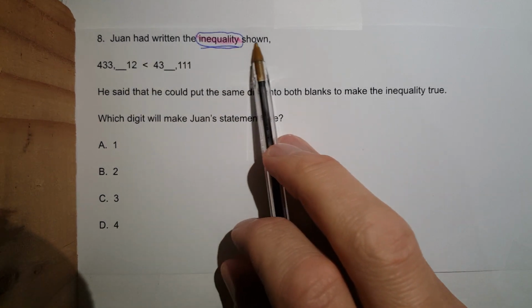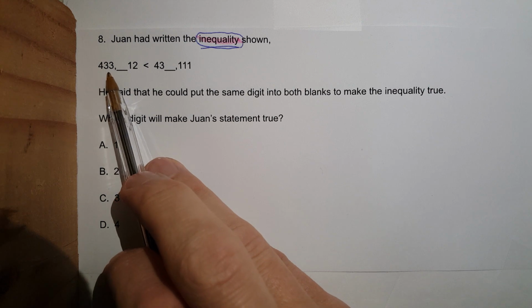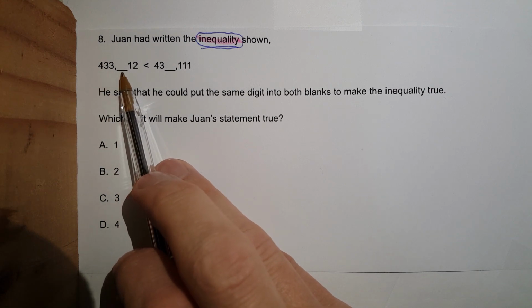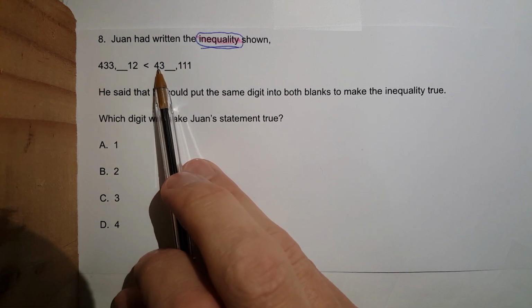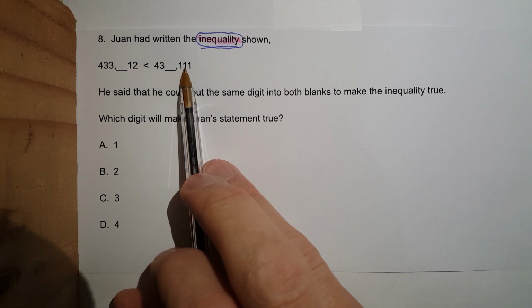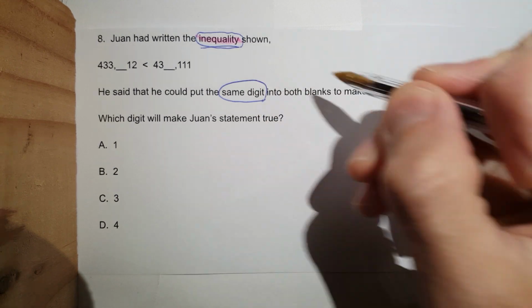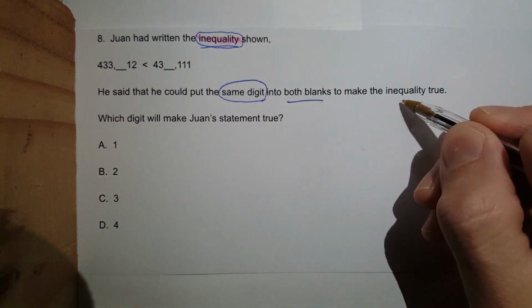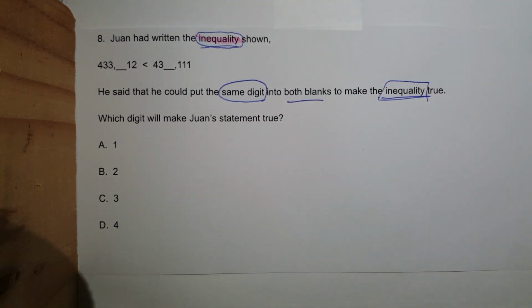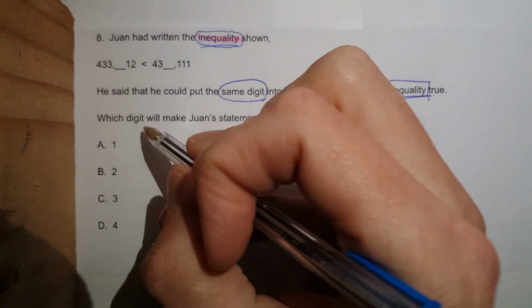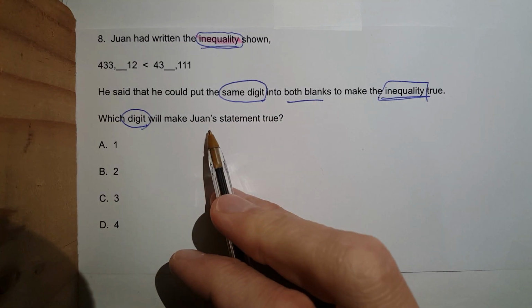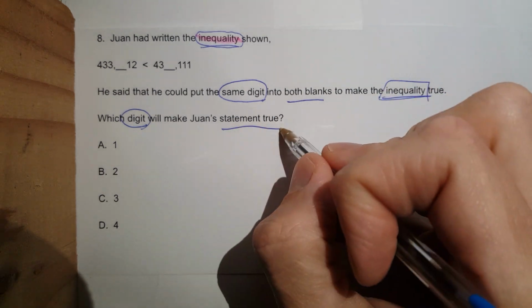Juan had written the inequality shown. 433, comma, unknown number, 12, less than 43, unknown number, comma, 111. He said that he could put the same digit into both blanks to make the inequality true. Which digit will make Juan's statement true? So let's identify the question.